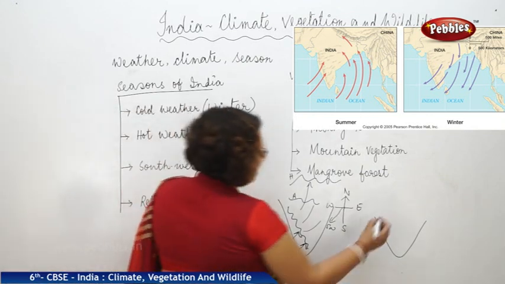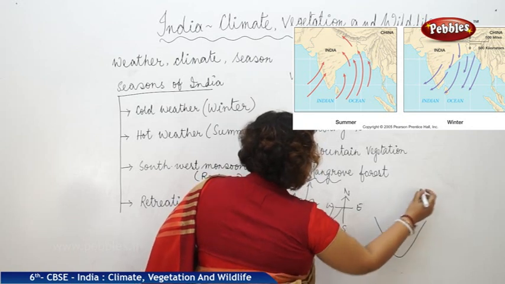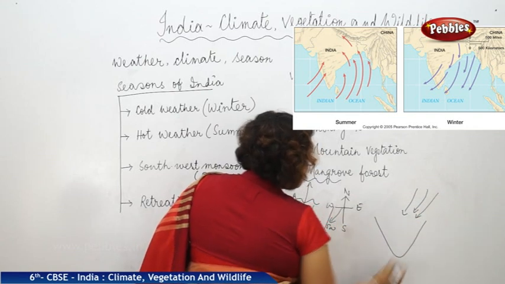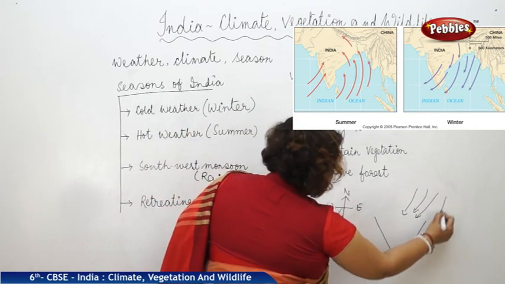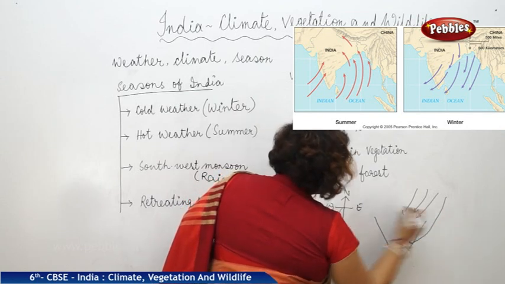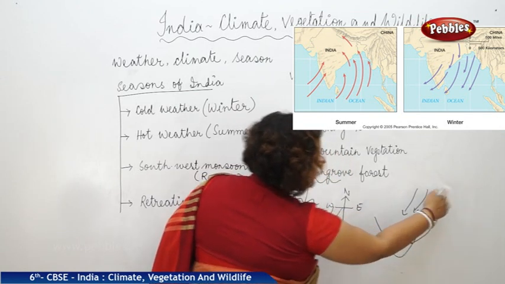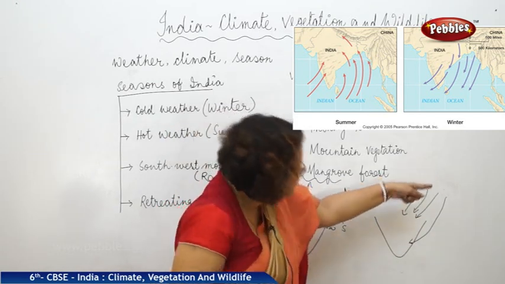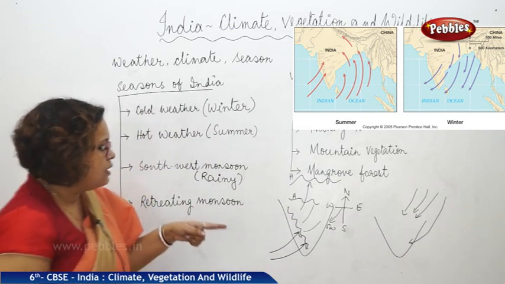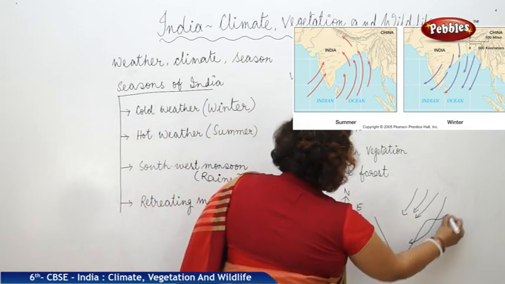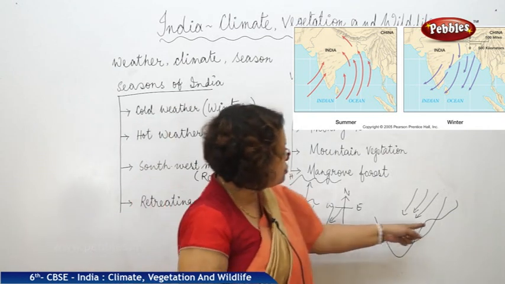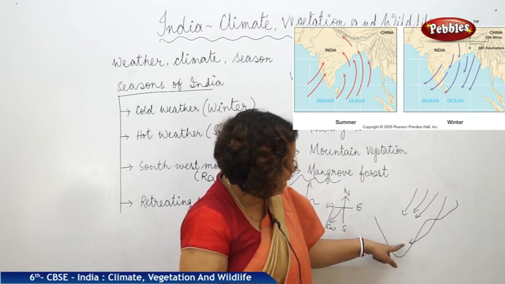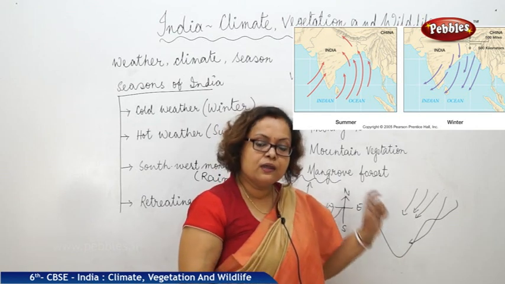As we know they are going from this side, they take the opposite direction to come back. So when they are coming back, if you see the direction, they are coming back from northeast. So this is called the northeast monsoon wind also. When they are coming back from this direction, sometimes they even need to cross the Bay of Bengal. So they are crossing the Bay of Bengal, they are entering the Indian Peninsula again.